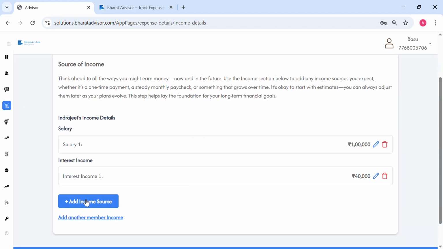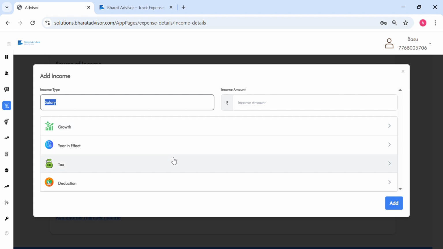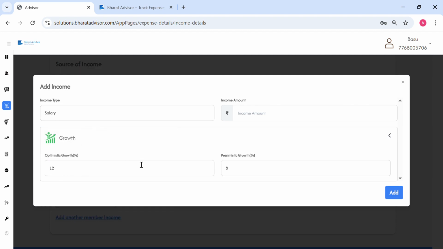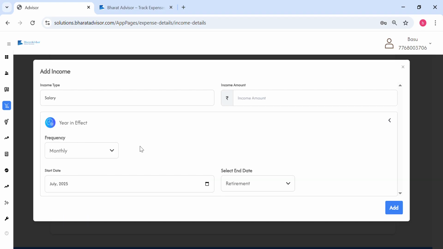Now there are multiple sources of income. You can have salary, interest income, rental income, dividend, and see how deep it is. If you have a salary, we also ask for the growth, how much, because then we do the cash flow forecasting. We also check the frequency, whether it's monthly, yearly, or one time. And you can also say until when this income runs, till retirement. You might have freelancing income or one-time income; you can always put that.